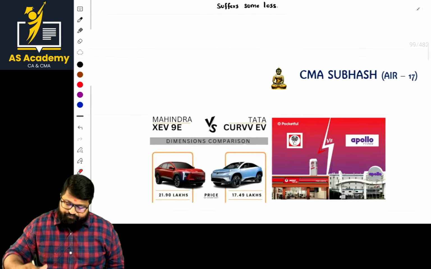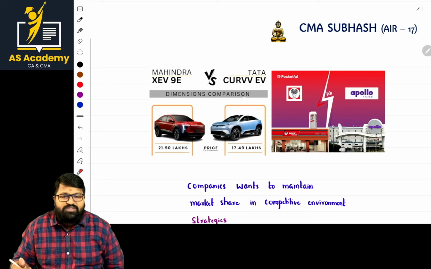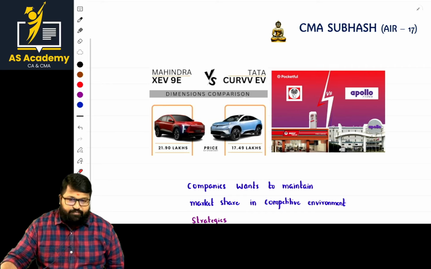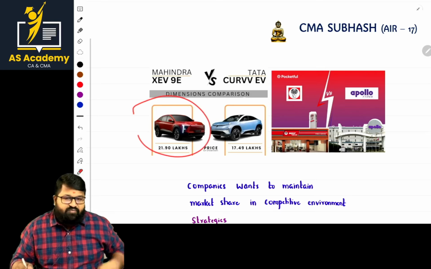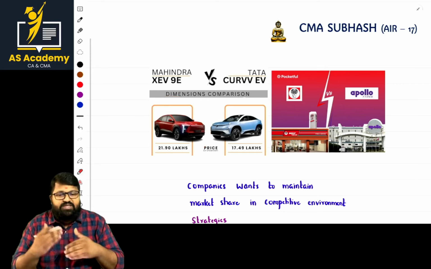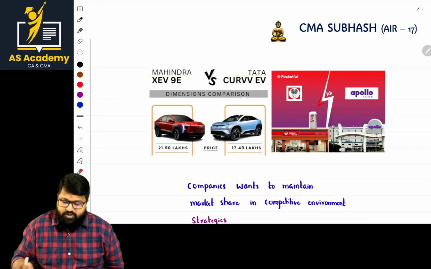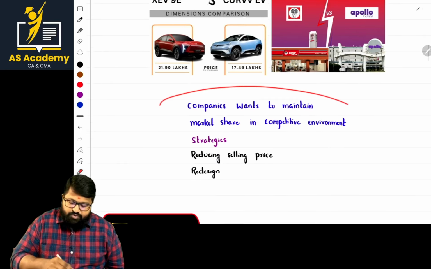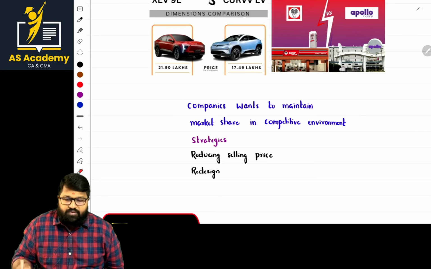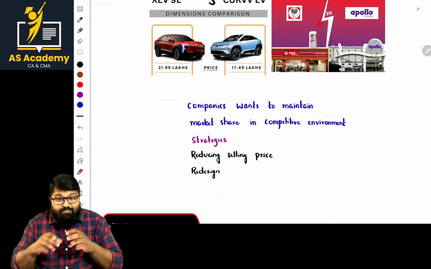Okay. The best example, sir: when Mahindra wants to increase its share, what is the effect, ma'am? They use some sort of advertisement and make some sort of assessment of their competitor, for example Tata. What is Tata doing there? What are their strategies? What should be our strategy? They make some assessment and they do the business. Okay, and even the case of tire companies is the same. Companies want to maintain market share in the competitive environment. So what are the strategies? Reducing selling price or redesign. Based on these things, they play the game.